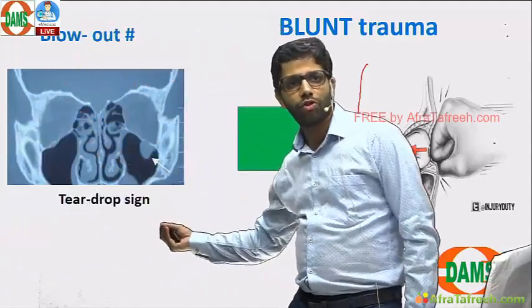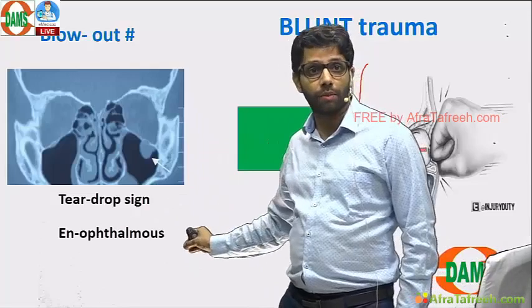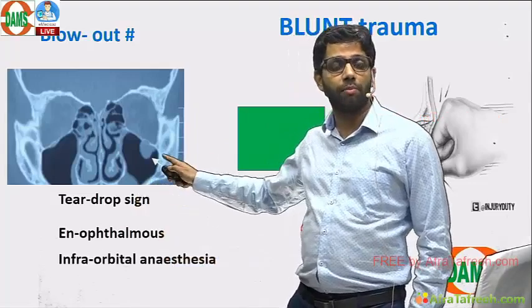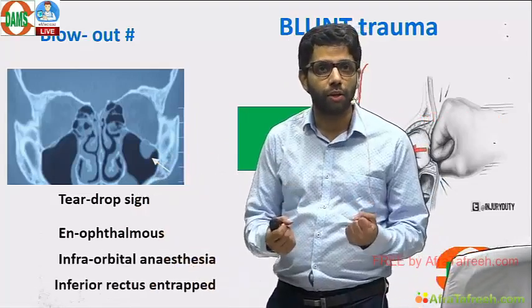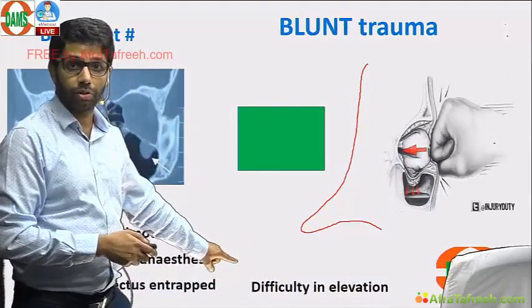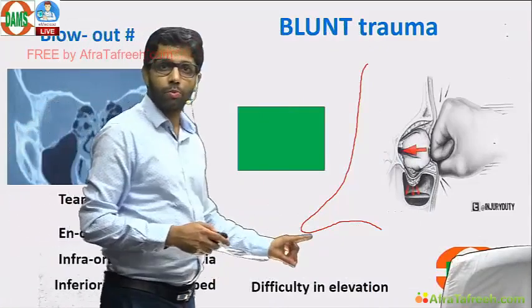You know, the teardrop sign comes. If someone punches you, the eyeball goes inside, enophthalmos. Infraorbital nerve anesthesia, and which muscle can be entrapped? Inferior rectus, inferior oblique, most common inferior rectus, and it is restrictive. So the patient will have difficulty in elevation of the eyes, not depression. Forced duction test will be positive. Remember these points for blunt trauma.